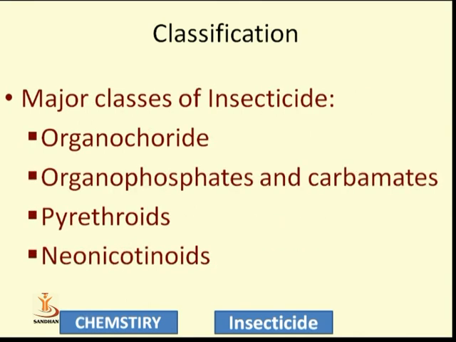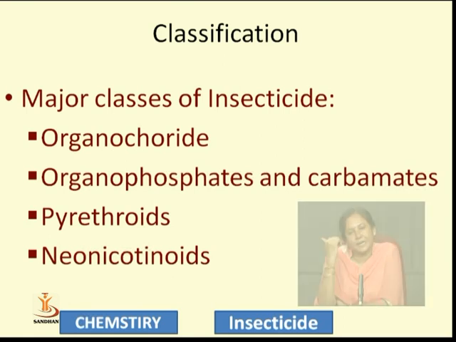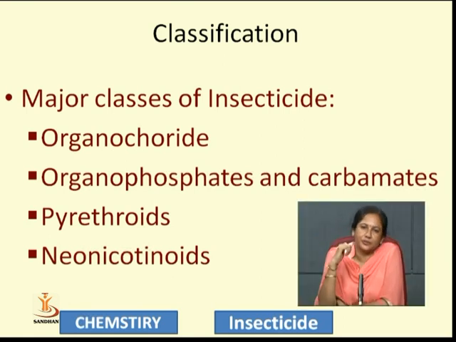A major class of insecticide in case of organic compounds is organochloride compounds. Second important class after the chlorine compounds is organophosphates and carbamates. Third is pyrethroids, and fourth one is neonicotinoids. Neonicotinoid is nothing but a derivative of nicotine. Pyrethrins are naturally available compounds, first isolated from pyrethrum flowers, and then we can synthesize them in the laboratory.